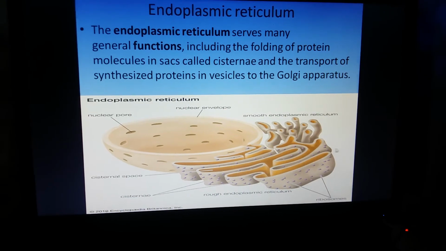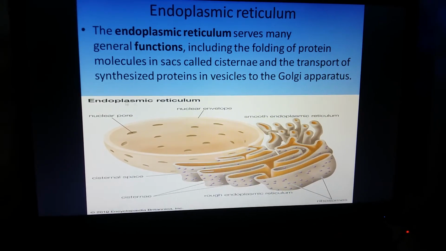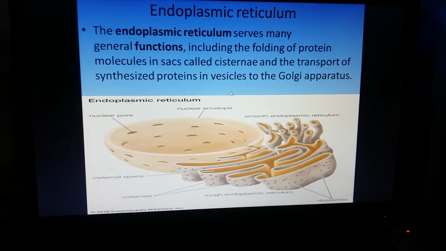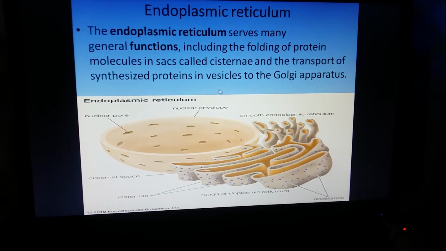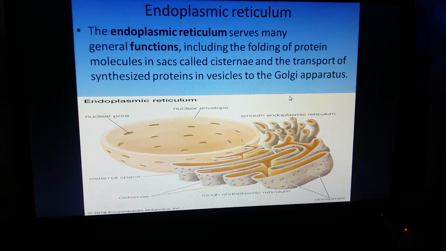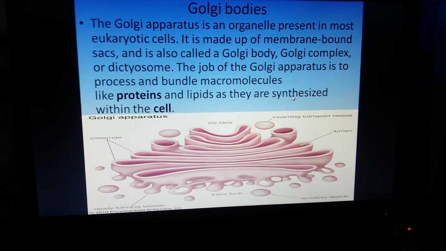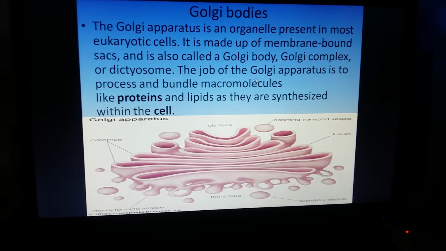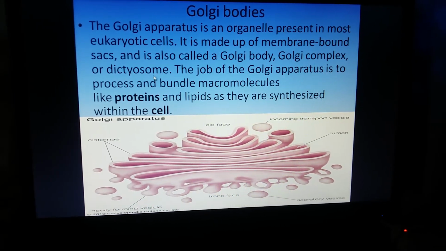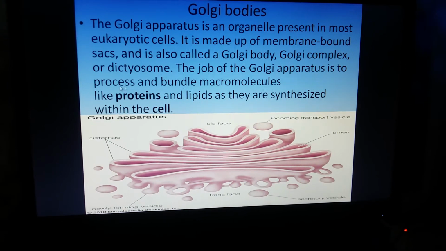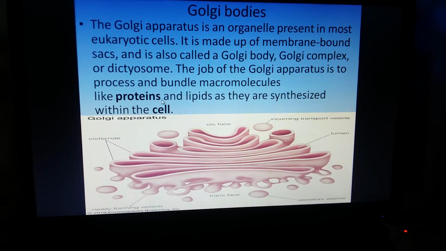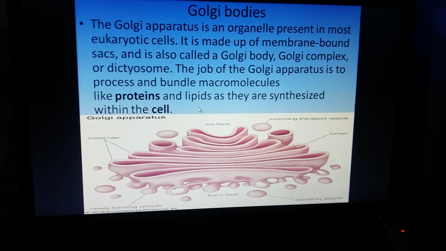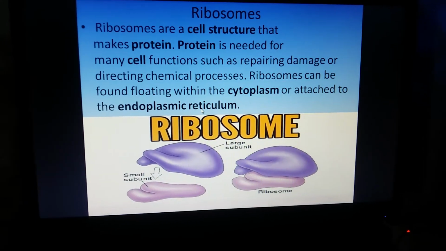Then endoplasmic reticulum. They fold the protein molecules in sacs called cisternae, and they transport these synthesized proteins to the Golgi apparatus. This is the Golgi apparatus, and it is also found in eukaryotic cells, and it is also known as dictyosomes. They process and bundle macromolecules. Which macromolecules? Proteins and lipids. Then ribosomes.